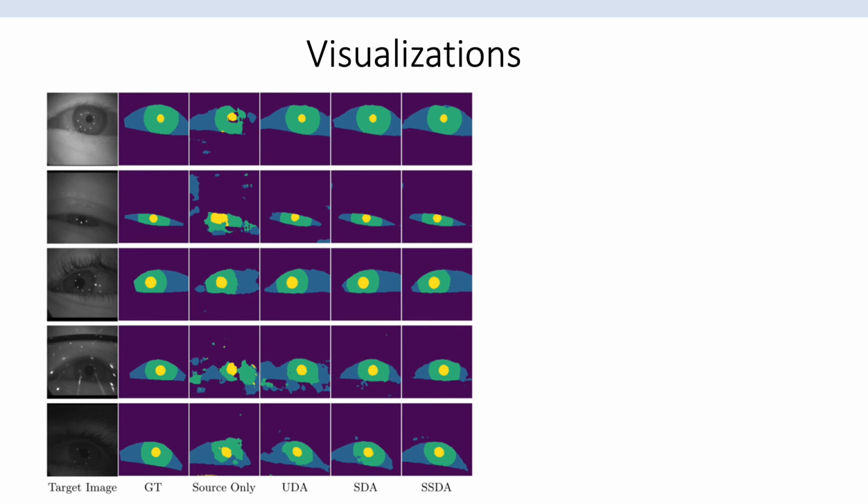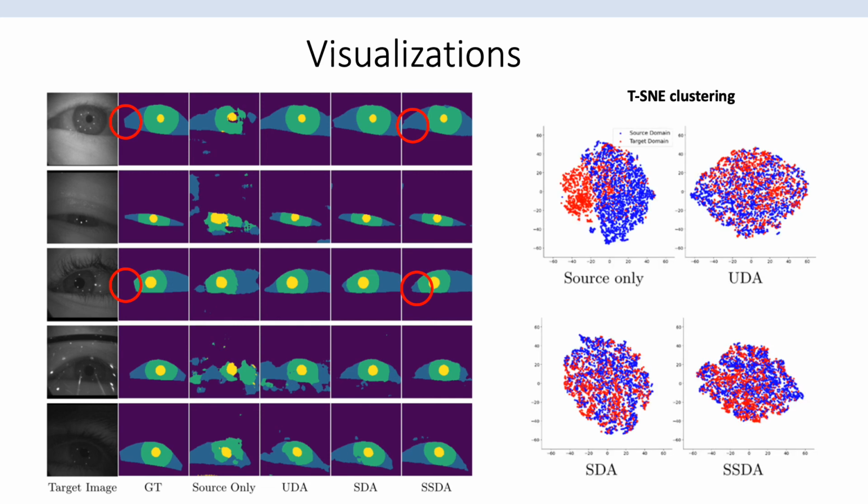Finally, we show some visualizations. Note the labels in the target domain are missing fine-grained boundaries, such as detailed boundaries of the sclera. Domain adaptation is able to transfer the knowledge from the source domain with high-quality labels to the target domain to improve segmenting detailed geometry, such as the sclera, in the target images. We also show the t-SNE visualization of the three frameworks. Qualitative results show that with domain adaptation applied, the distributions of source and target domain overlap closely.